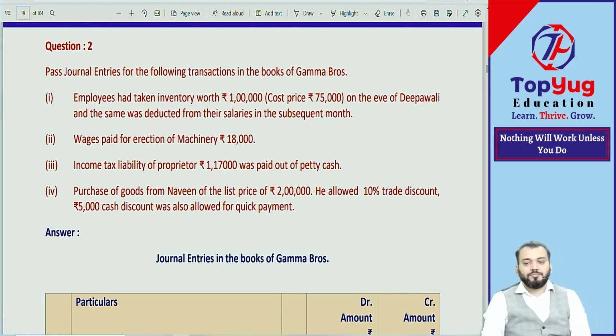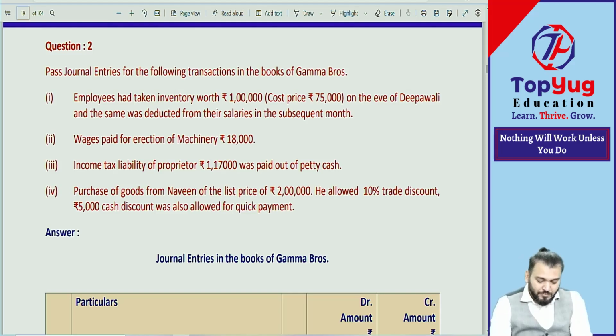Pass journal entry. There is no need to read the solution. Do the journal entry in the format. You know the format. Then narration also. What do you write in narration? Being goods purchased. Just write it short. Narration, you know, we are experts in writing narration. But don't write big narrations and waste your time.